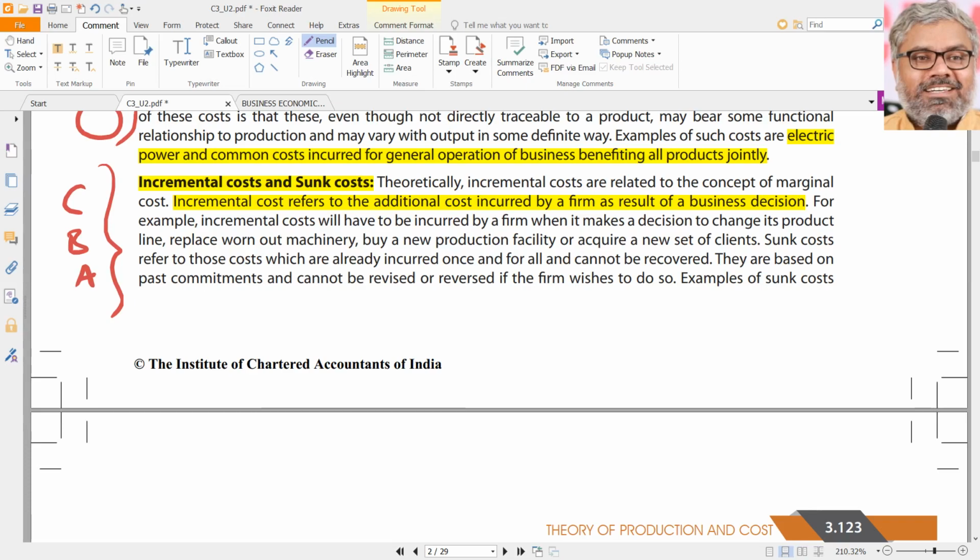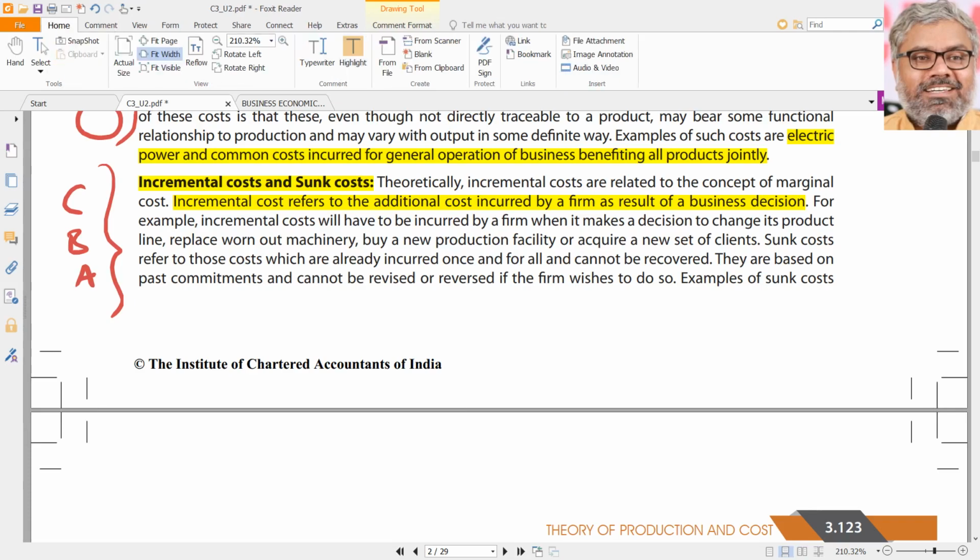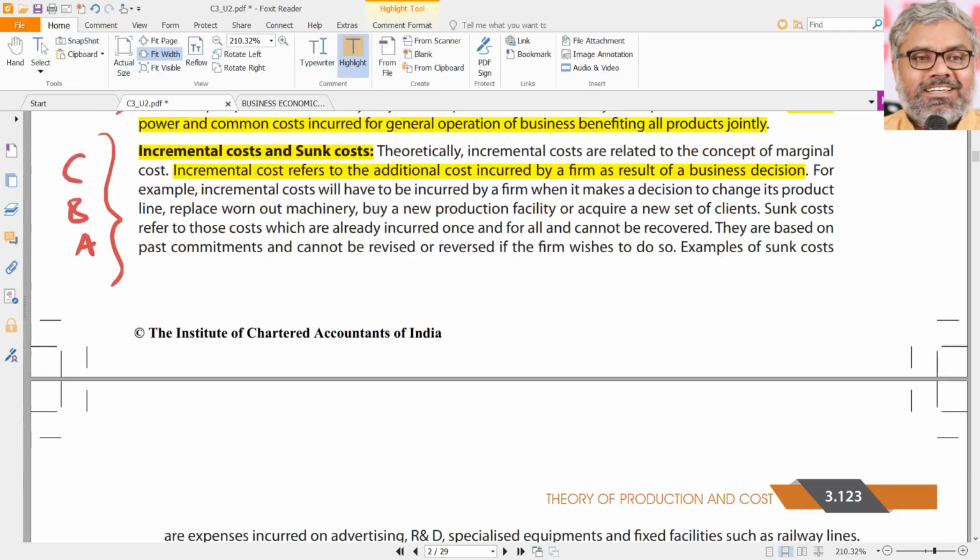So incremental costs, when we say, naturally they have to be compared with incremental benefits of taking a decision, and naturally a decision will be taken if the incremental benefits are more than incremental costs. For that purpose, incremental costs can be useful for decision making. That's it. Then there was another word called sunk costs.